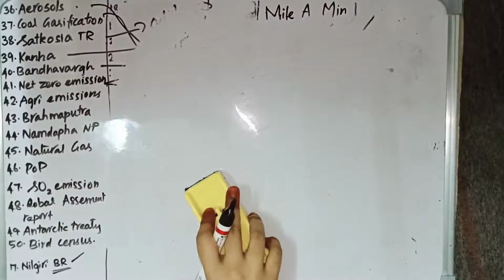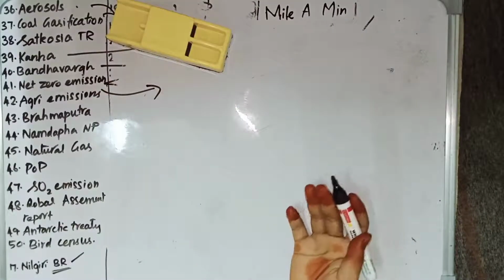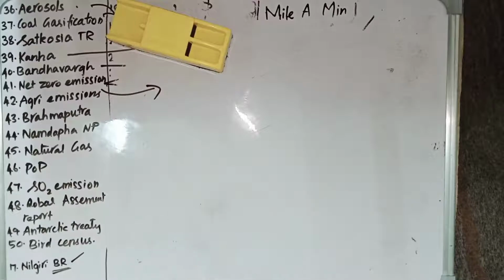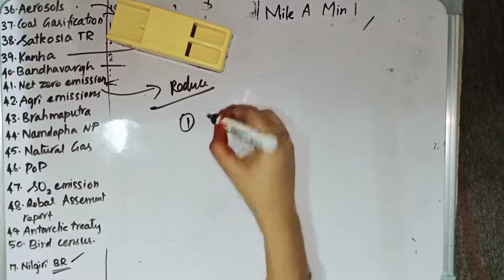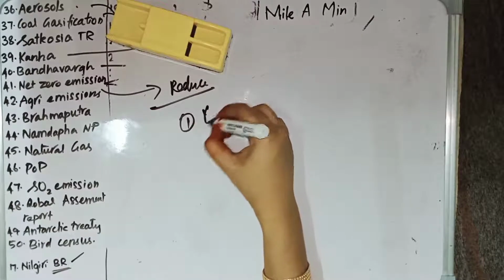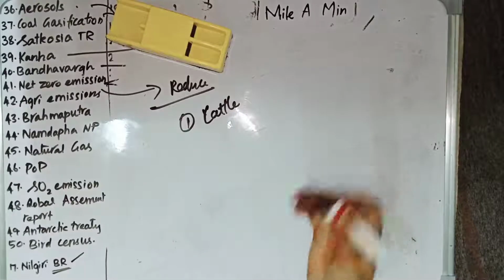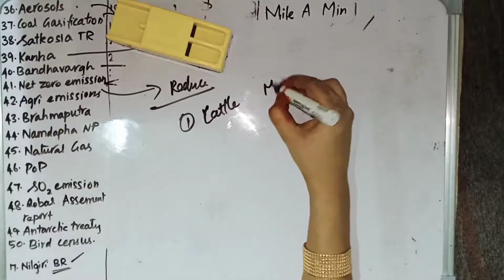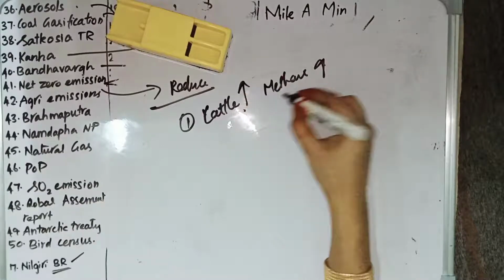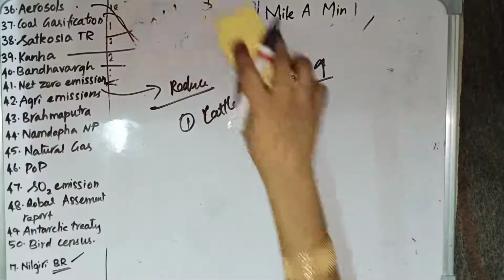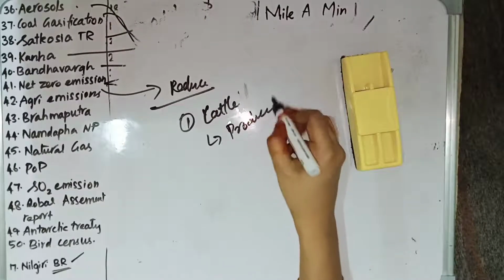And agricultural emissions. There are certain things which are emitted from agriculture also. Methane is emitted from agriculture, so we can reduce the agricultural emissions. The ways to reduce the agricultural emissions we are going to see. Increasing the milk productivity, increasing the cattle's productivity will lead to a reduction in agricultural emissions. Why? Because the cattle emit methane. If there is a larger number of cattle, then the amount of methane emitted will increase. If the cattle productivity is increased, we need fewer animals for more milk.